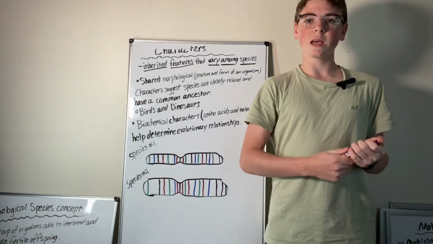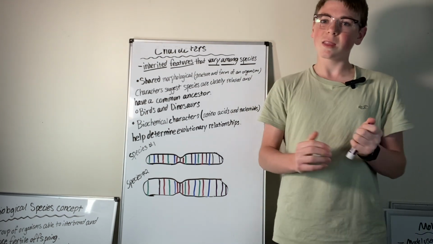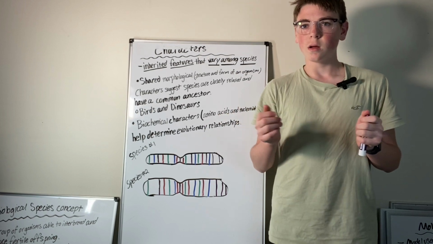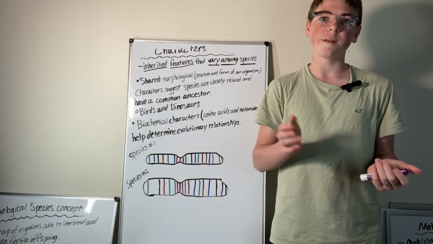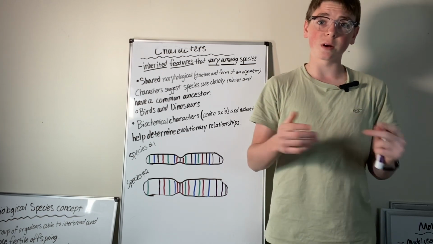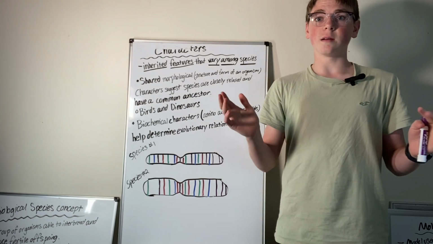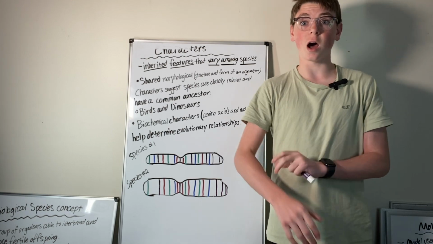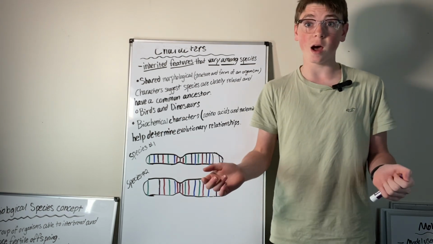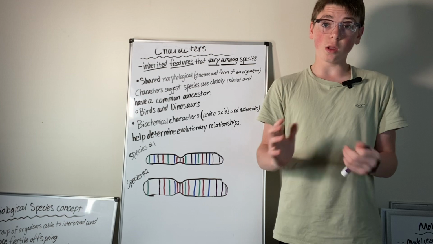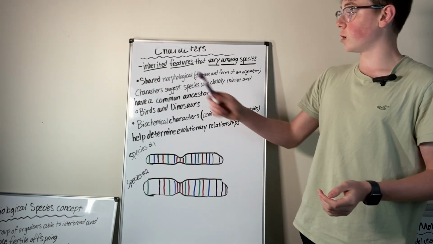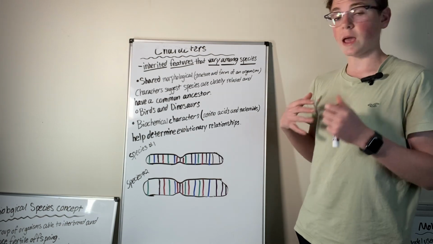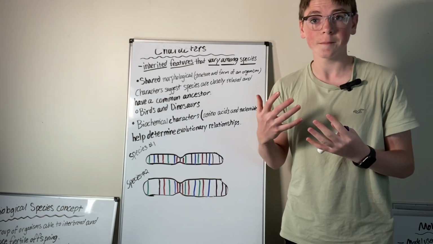like birds and dinosaurs. You might not think they look too similar, but there's evidence to show that dinosaurs, some of them, once had feathers, and birds have feathers. Then some dinosaurs had hollow bones, and birds have hollow bones. So there are a lot of similarities between birds and dinosaurs, and those are all morphological. They're all anatomical. They're in the body.